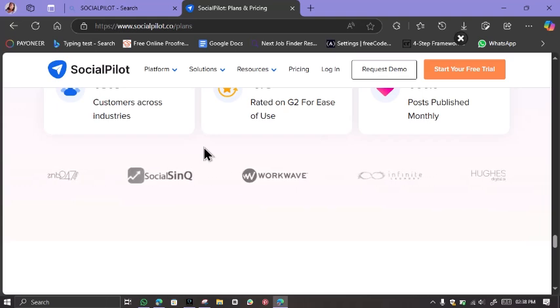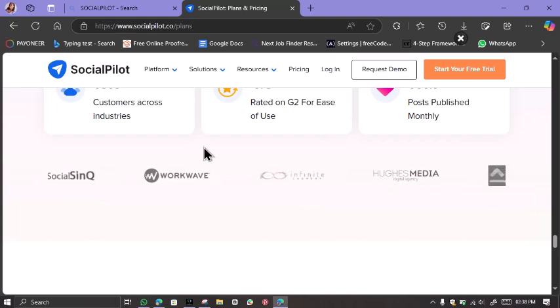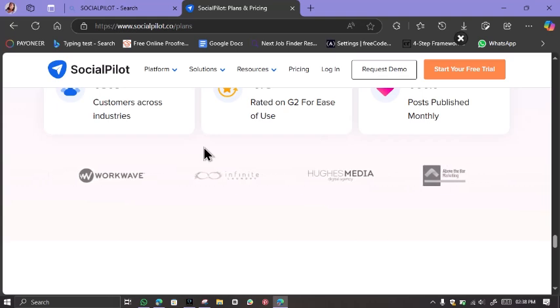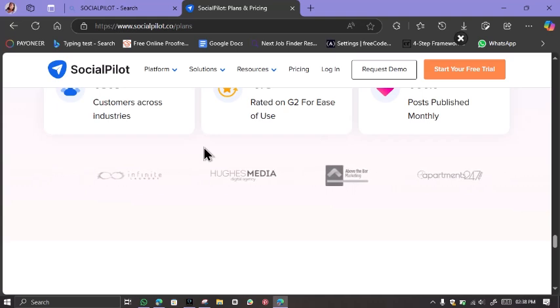Now let's look at the pros and the cons. For the pros: easy to use, affordable, many features, simple scheduling, and great support. For the cons, there's limited integration, even though I think the integration is not that bad, but it's limited. You have basic analytics, and it can be overwhelming for some users. So even though SocialPilot is great, it might not be for everyone.